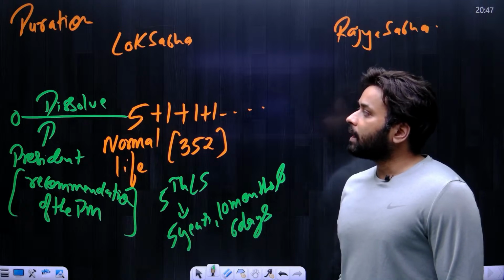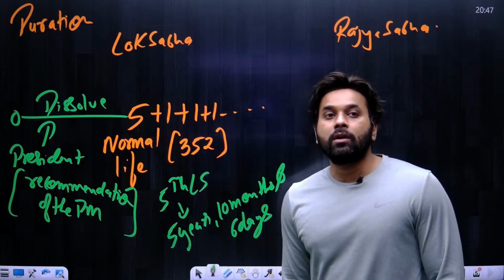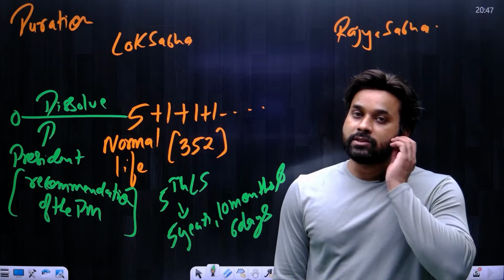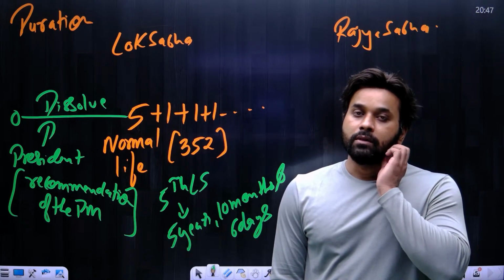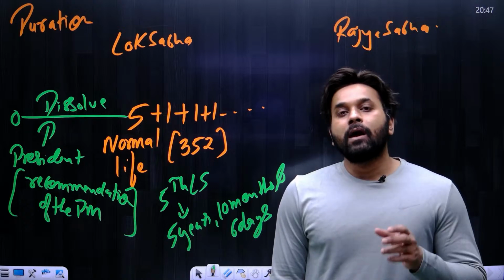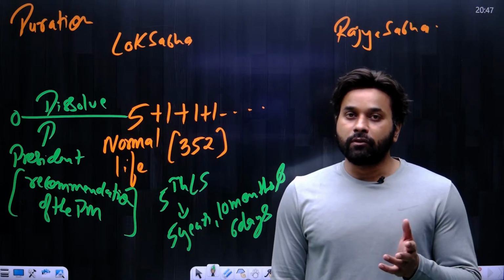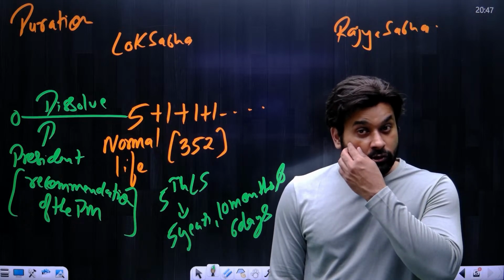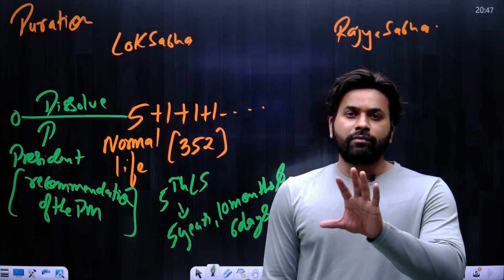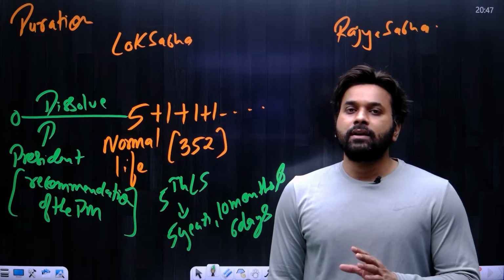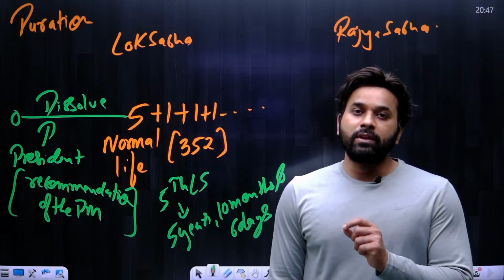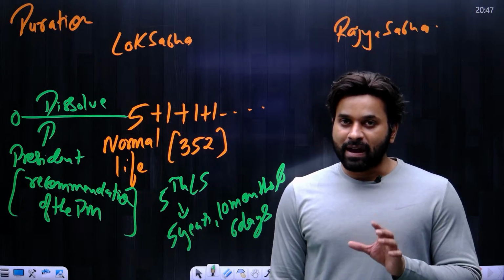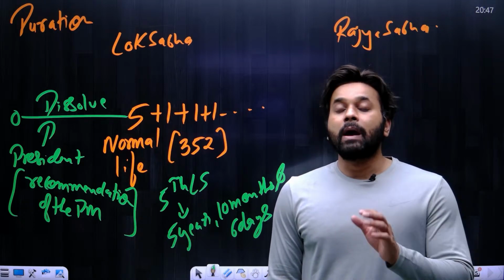So I hope this is clear that why we call Lok Sabha the temporary chamber, because of this reason, that it can be extended beyond 5 and it can be dissolved before the completion of 5 years term. Now, right now we have seen what will be the life of Lok Sabha. If I ask what will be the tenure of members of Lok Sabha, see, in Lok Sabha there are around 543 members. So what will be your answer? If you are thinking that the 5 years should be the answer, no, you are not wrong. I mean, you are wrong.